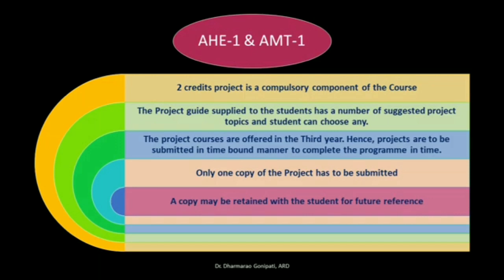And the project courses are offered in the 3rd year. Generally, the application-oriented courses are offered only in the 3rd year of the graduation. So students have to take enough care to complete within that year. It means they have to start the project work immediately after registration into the 3rd year bachelor's degree. And they have to send only 1 copy of the project to the university, and 1 more copy they can make and retain with them for their future reference and for proof.